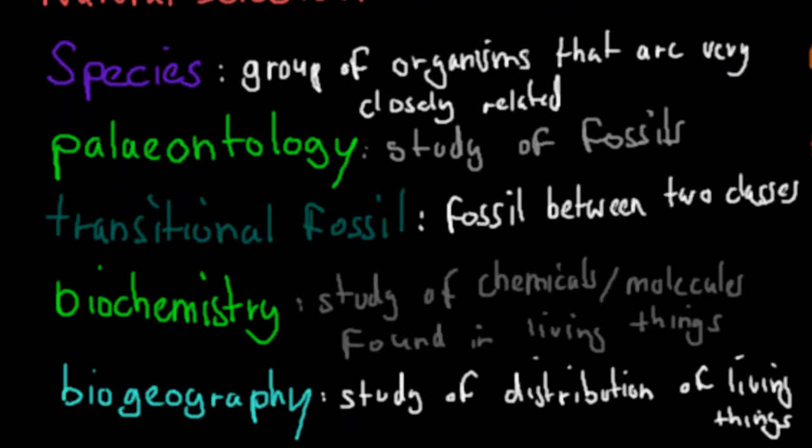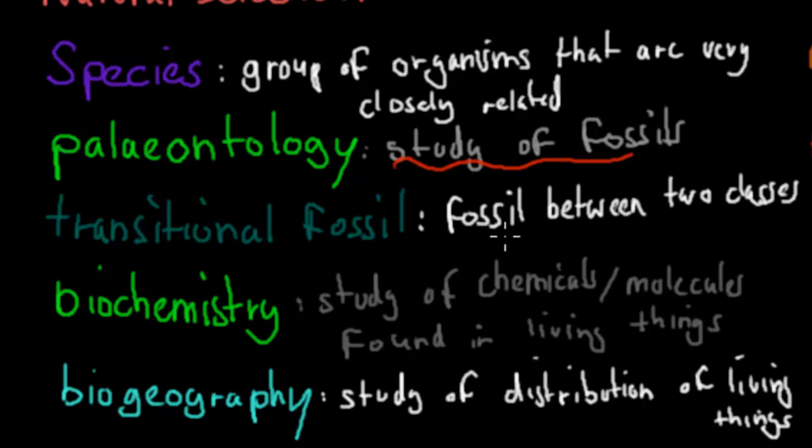Species, a group of organisms that are very closely related. We all belong to the same species in terms of human beings. That's a group that is very closely related. Paleontology, that's the study of fossils. Transitional fossils, that's a fossil that's between two different classes.